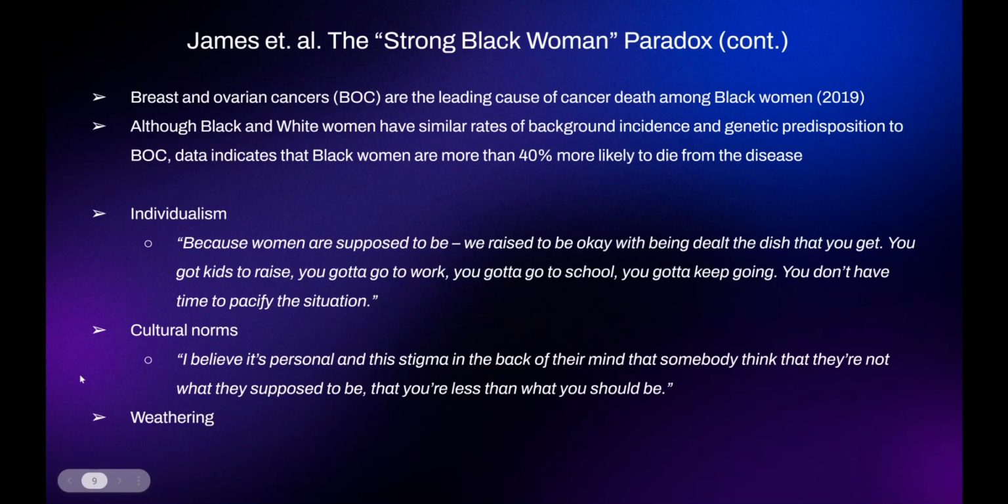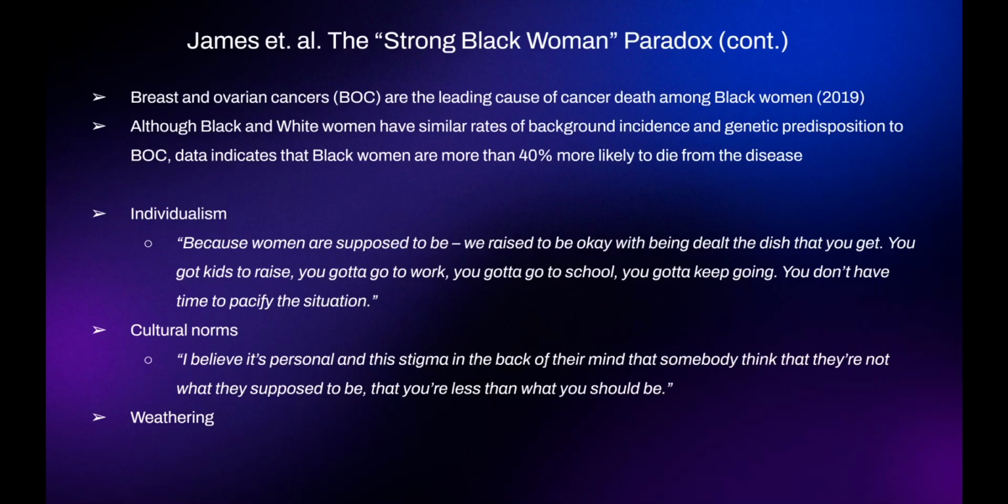And so once again, we see that Black women are more than 40% likely to die from ovarian cancer compared to white counterparts. And breast and ovarian cancers combined are the leading cause of cancer death among Black women, and this study was from 2019. And so there's a couple concepts from class that I want to talk about connected to those themes.